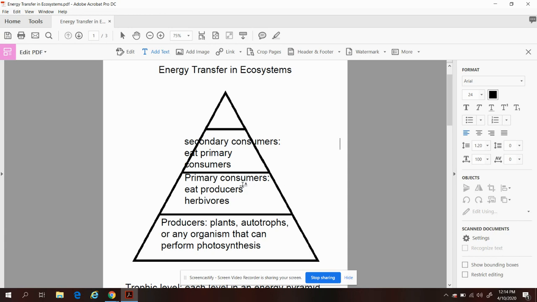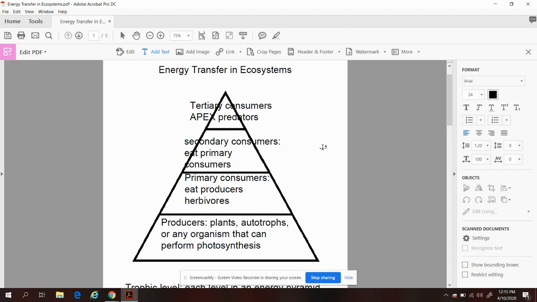And then finally, up here at the top, and this is definitely going to go out of this pyramid, so sorry, you guys, bear with me. These are called tertiary consumers. We're also going to say apex predators. Give you guys some more vocabulary. So tertiary consumers or apex predators belong in the top level of an energy pyramid.